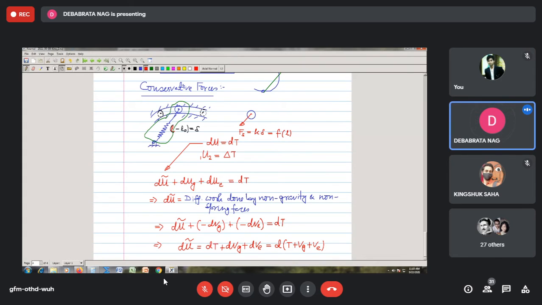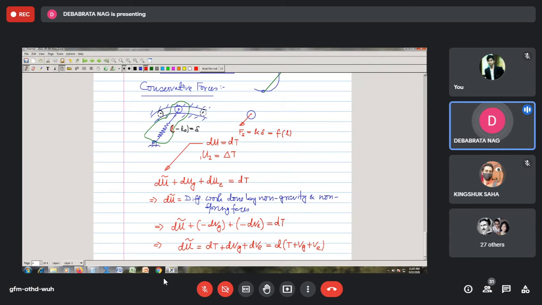Right? Now, in the differential form, if we integrate it, what is the difference between these two? You see, in this format, your spring will not be a part of your system. But when you write your differential work done from this relation to this relation, it means that you have taken into consideration the spring in your system.